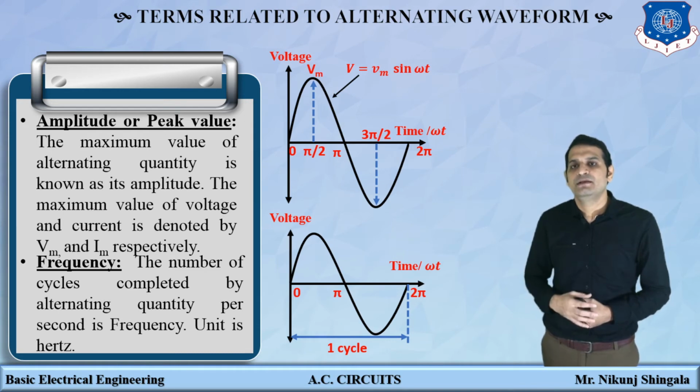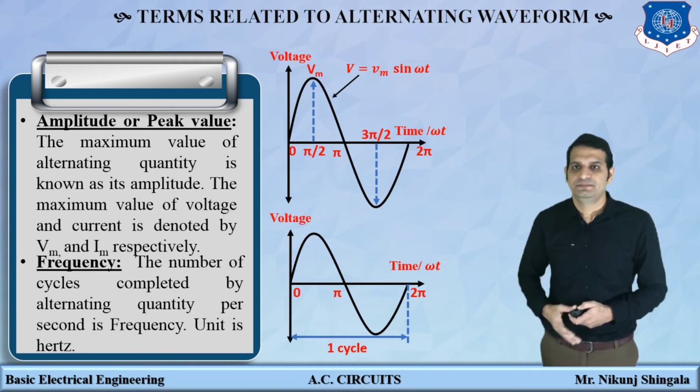In India, the line signal voltage which we are getting at our home and offices, that alternating voltage has a frequency of 50 hertz. That means what? It means in 1 second 50 cycles are completed.